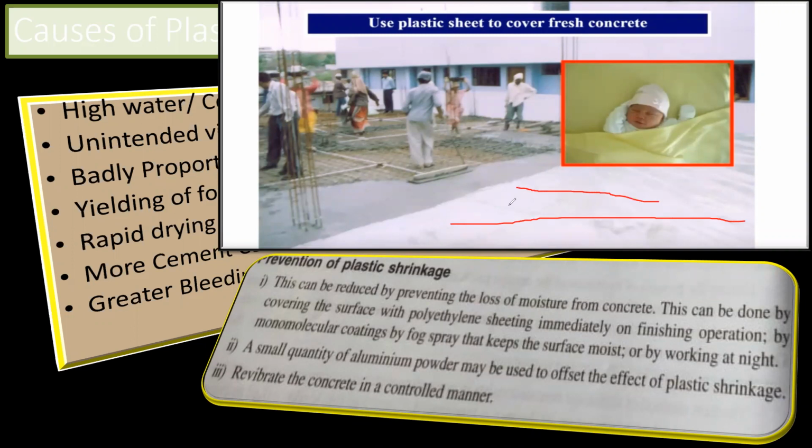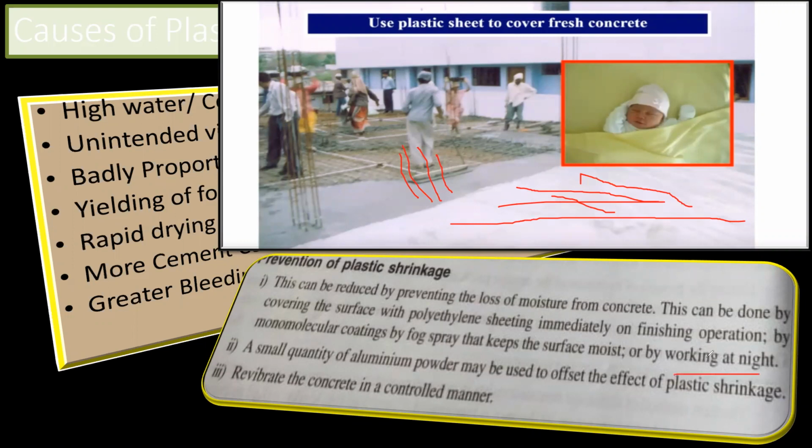So as a result of that, what will happen? The water will not get evaporated, and if the water is not getting evaporated, the chances of these cracks are very less, right? So this is usually what we try to do. If you feel like there are chances of this plastic shrinkage, you can try to cover that with a polythene sheet.